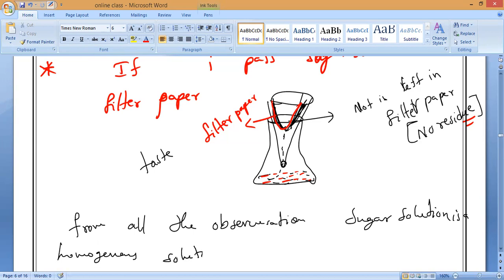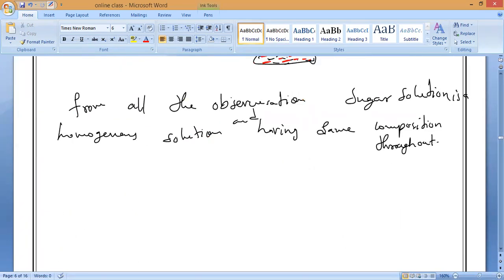Homogeneous and composition is same throughout. Is it yes or no? Having same composition throughout. Not only sugar solution. If sugar solution is having same composition, then all the solutions are having same composition. Is it right or wrong? Yes, everybody.